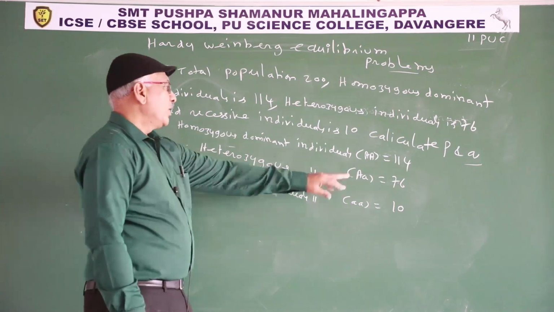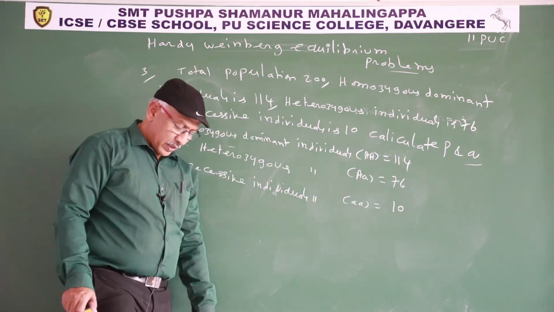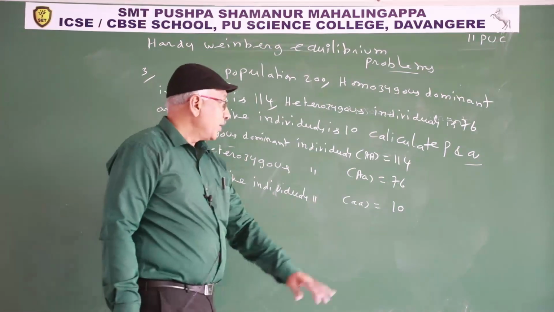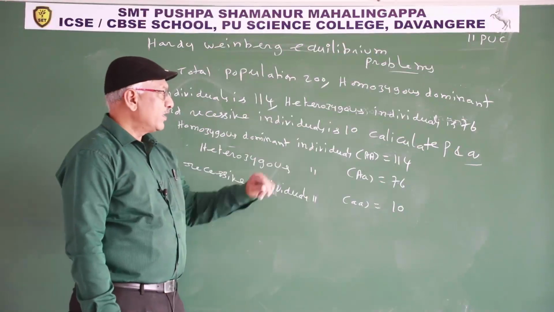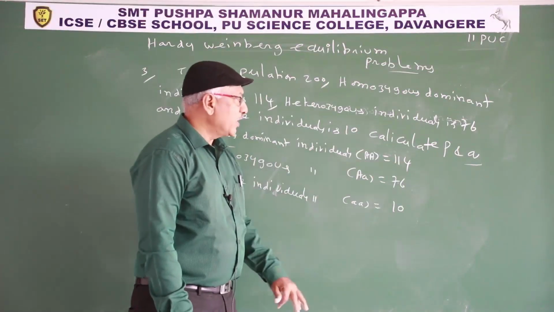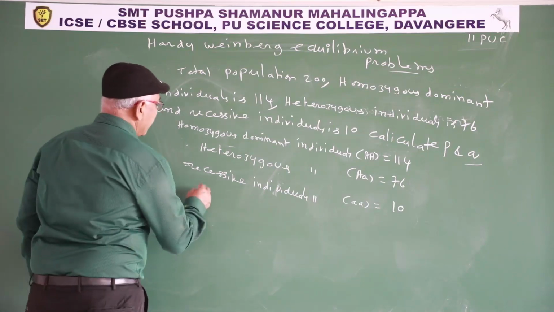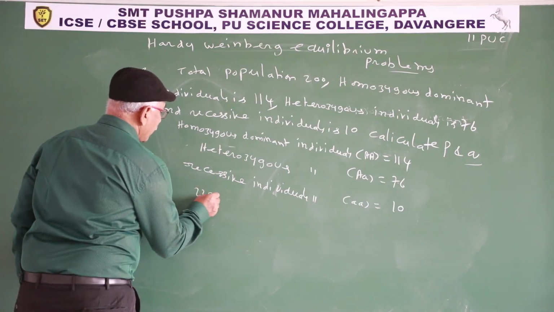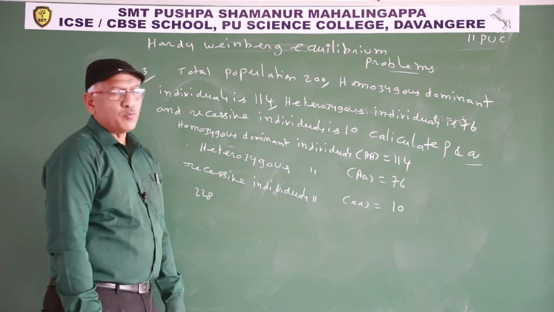Each homozygous dominant individual contains 2 alleles for this character. So 114 contain how many alleles? 114 into 2, 228. Each heterozygous individual contains 1 capital A, 1 small a.